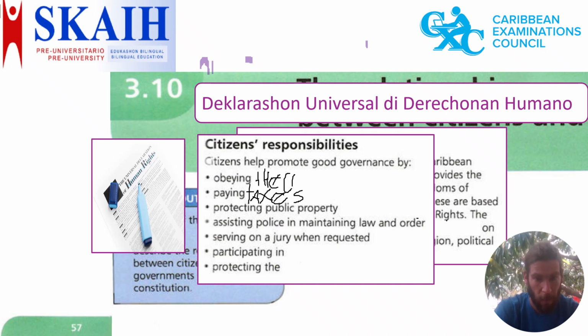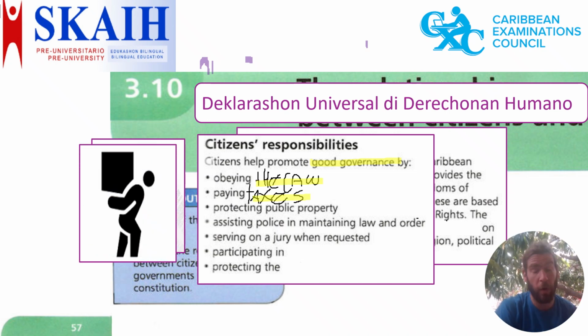Obey the law. So citizens help promote good governance by, so how do we make sure that there's good governance? We can do something too. We can promote it, good governance, by obeying the law and paying taxes. Yeah. So although they're not very nice to do, they're heavy, they're not pleasant, they are important because the government needs to do their thing, but people in the country also need to do their thing. They also have a responsibility, responsabilidad también. And it's not a very pleasant thing to do. Yeah, it's something that is a responsibility for us as citizens, but it's still important.